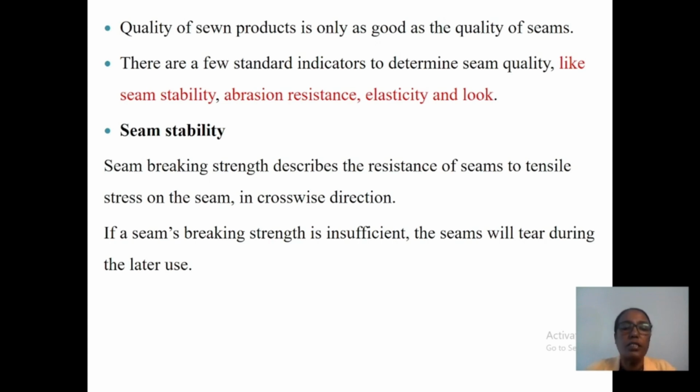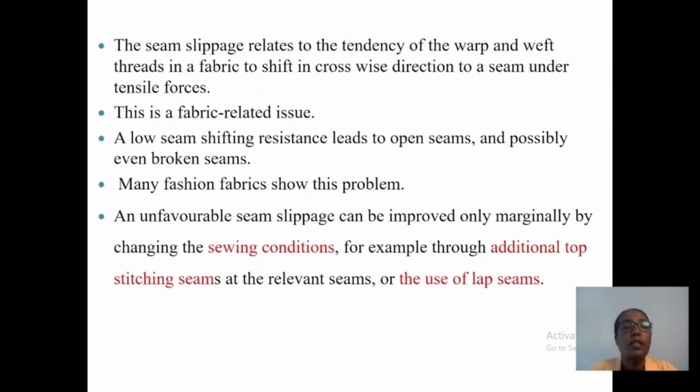If the seam breaking strength is insufficient, the seam will tear during later use.